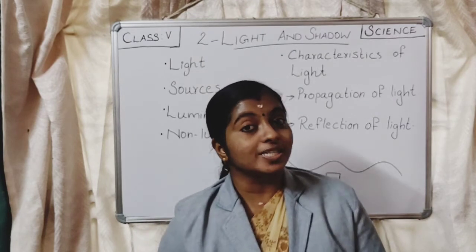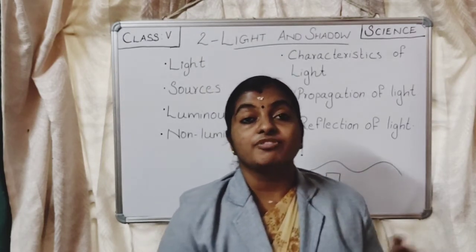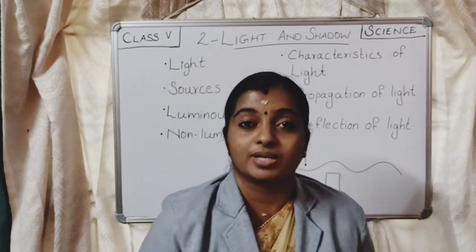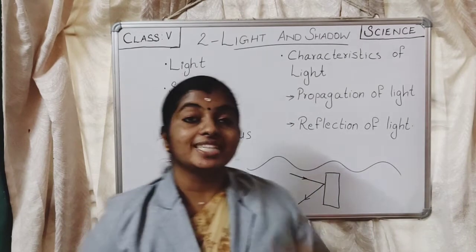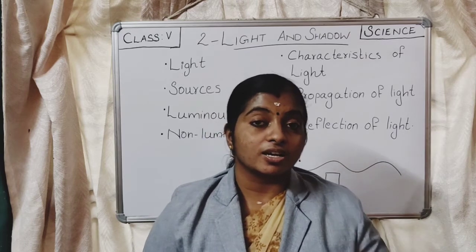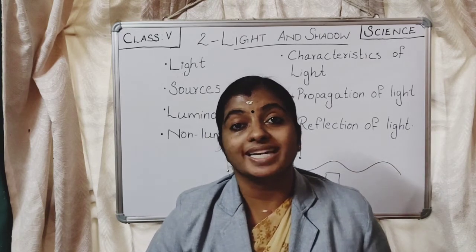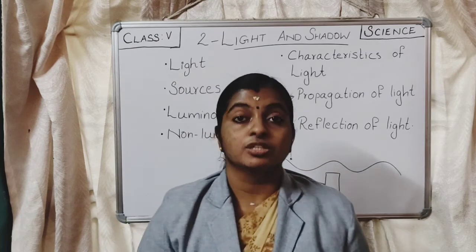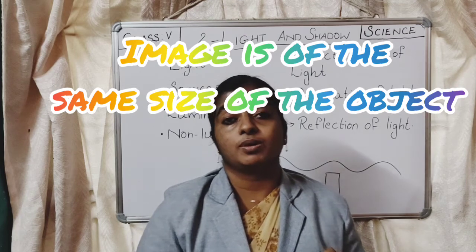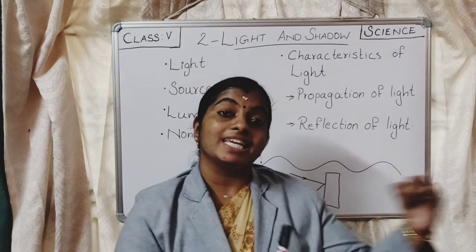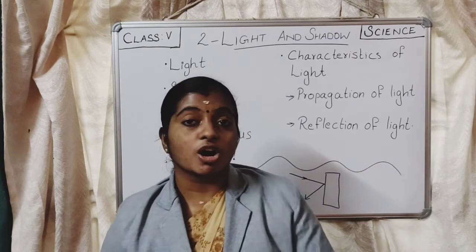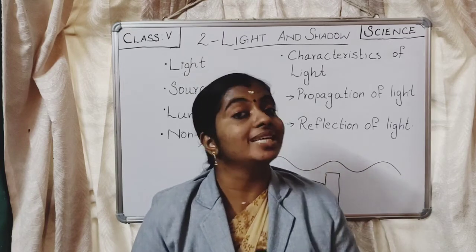It is because of this principle that we use a mirror. When light falls on a mirror, we can see our reflection, right? We can see our own face on the mirror because of this property of light. Light gets reflected back when it falls on a smooth or shining surface. Such an object that is formed on the mirror is called an image. And what are the features of an image formed on a mirror? First, it will be of the same size. The distance of the image from the mirror will be the same as the distance between the object and the mirror. That is, it will be equidistant.